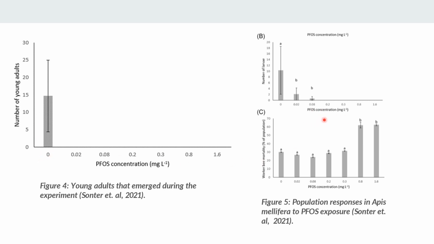And here you have the PFAS concentration again. This is the number of larvae that were produced. So in a couple of these experiments, you did have some larvae, but they did not survive into adulthood. And here you have the worker bee mortality. So this is the fully developed bees that were at the start of the experiment. And as you can see, up to 60% of the population did die. And that is not good.